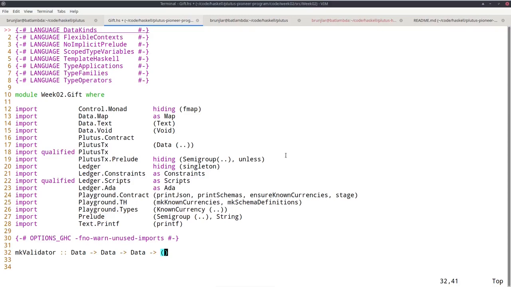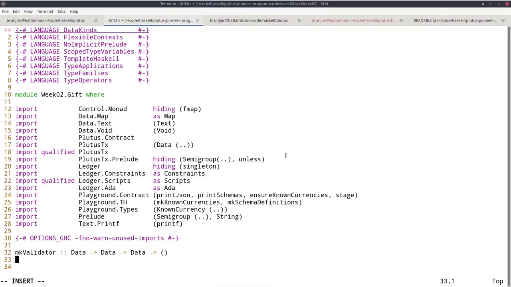That would be indicated by an IO to indicate that it has side effects. I'll get to that a bit in a later lecture. So this is very unusual, and the way it works is there is one thing that a Haskell function can do apart from returning a result, and that is it can have an error or an exception. It can fail. So the way validators work at this low level is that if there's no error, then validation passes, and if there's an error, then it fails.